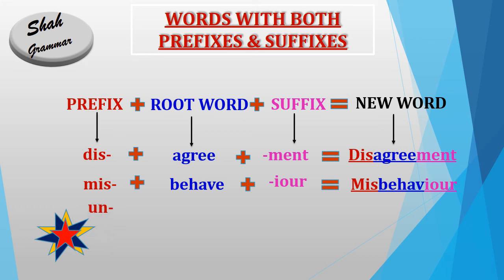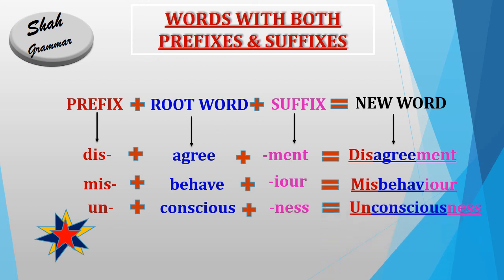See the next example. If our prefix is un, and our root word is conscious, and we add un before conscious, it will become unconscious. And if we add ness as a suffix after unconscious, it will become unconsciousness. Conscious means in the senses and unconscious means without senses. So it has an entirely different meaning as compared to conscious. There are many words like imperfectly, misarrangement. So guys, it is clear now.